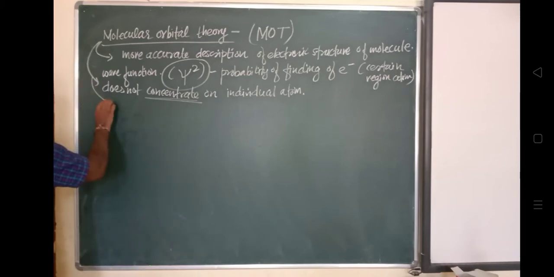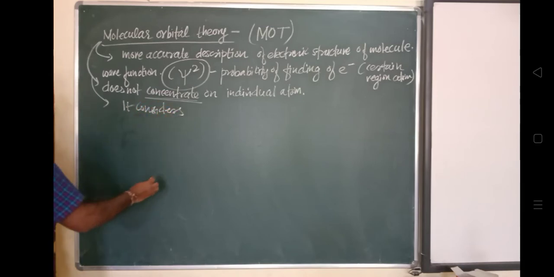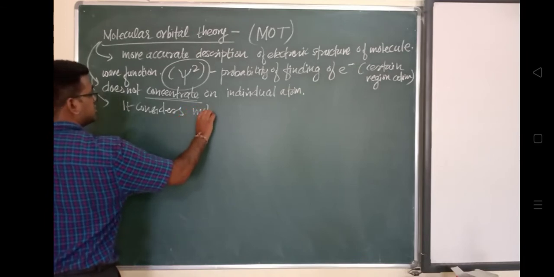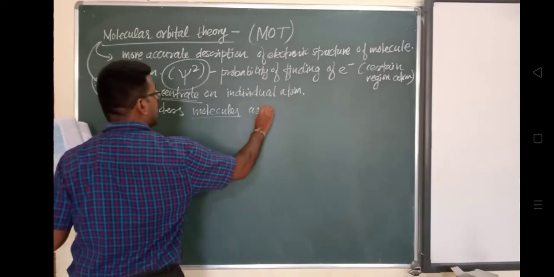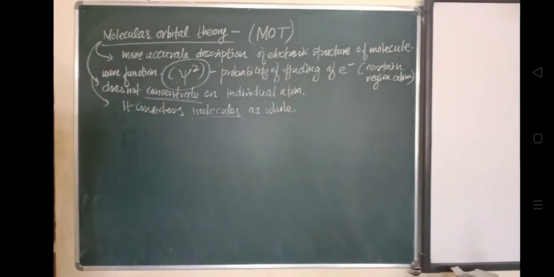Okay, molecule as a whole rather than an atom for bonding. So according to molecular orbital theory, that is MOT, bonding is a property of a molecule, similar to what an atomic orbital is to an atom.